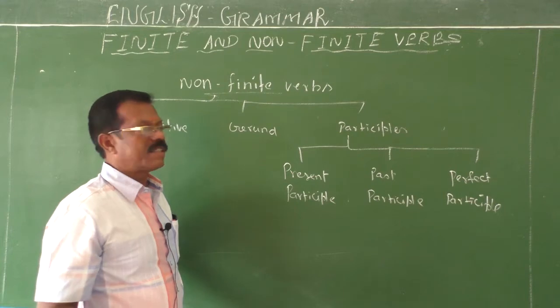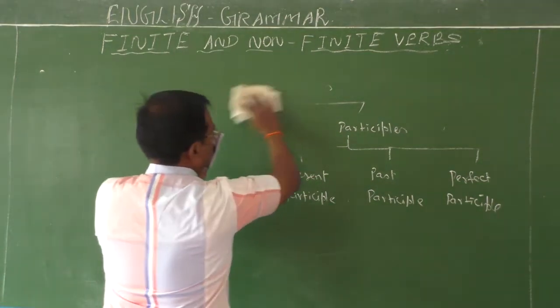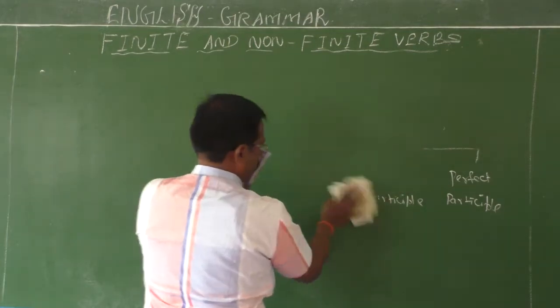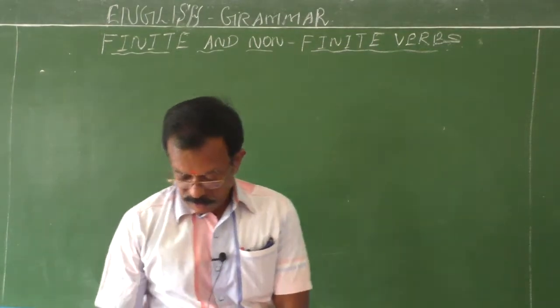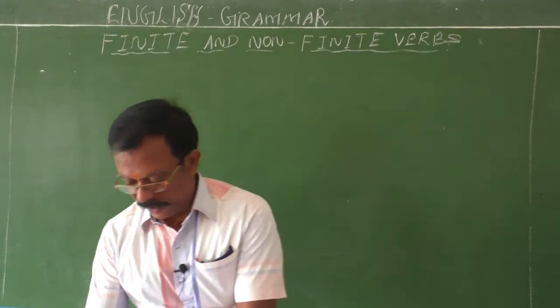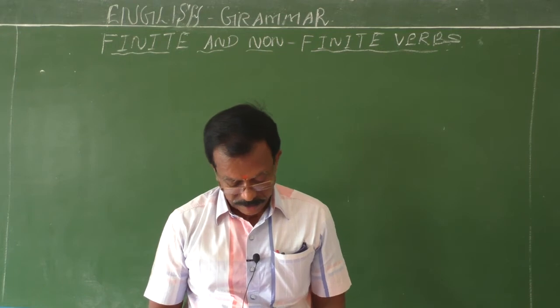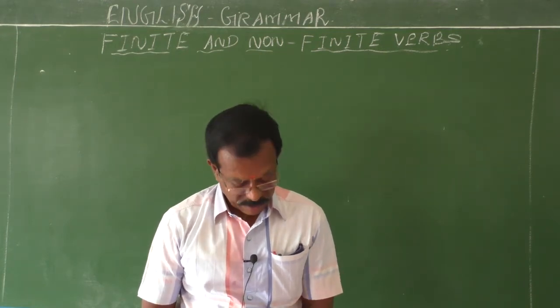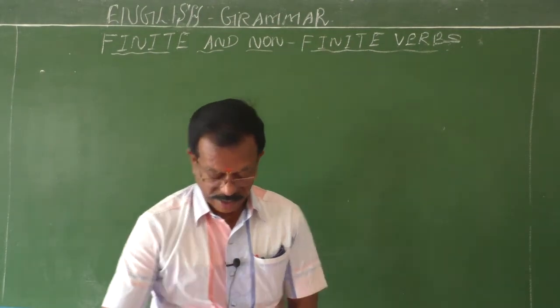Let me write all the sentences on the board. You have to watch all the sentences carefully.